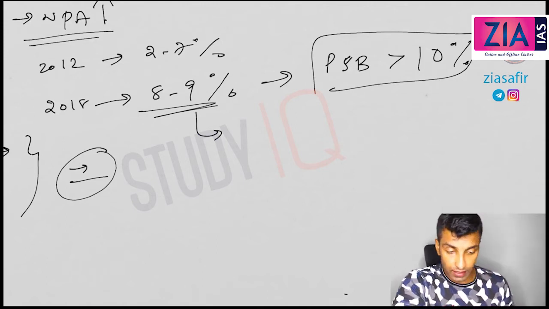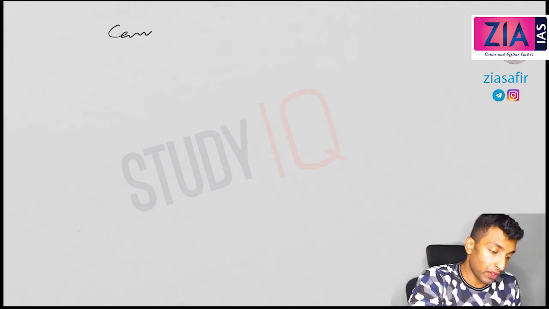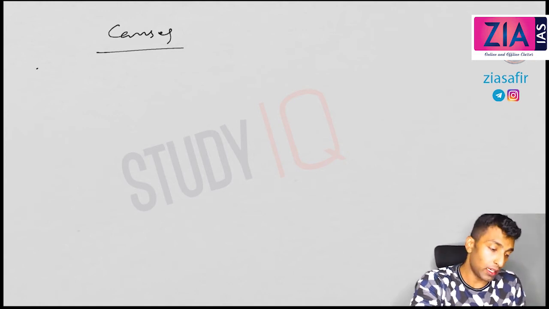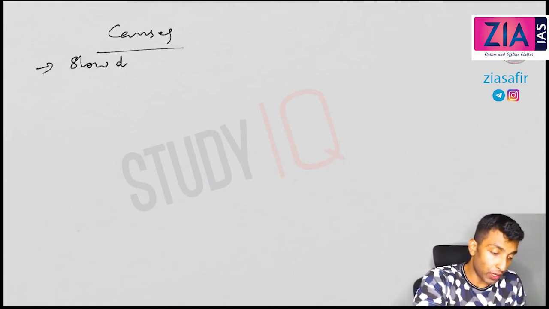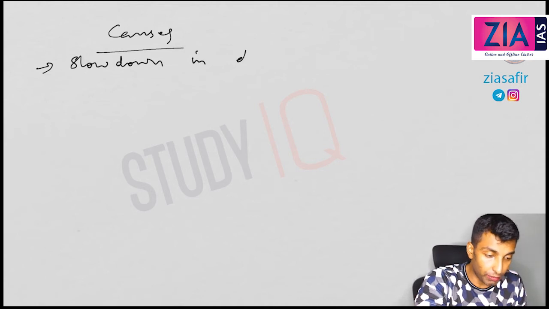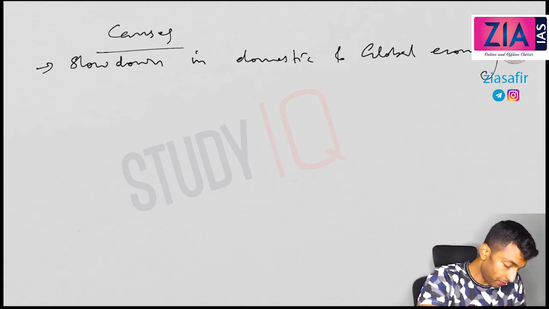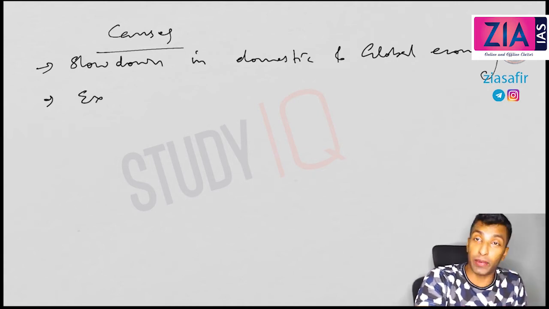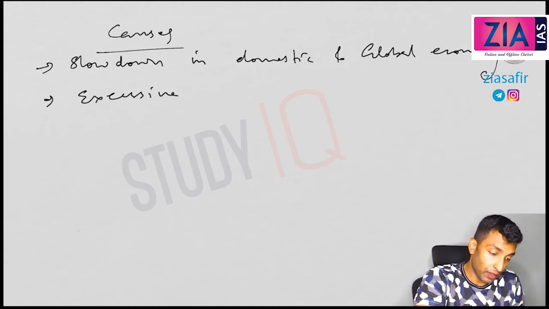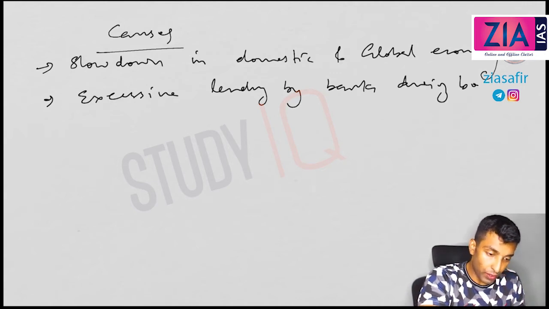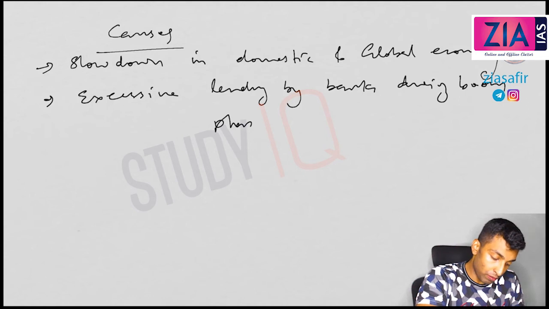Now let's quickly discuss the causes of NPAs. What are the main causes? One important reason is the slowdown in the domestic and global economy. Second, excessive lending by banks during the boom phase.